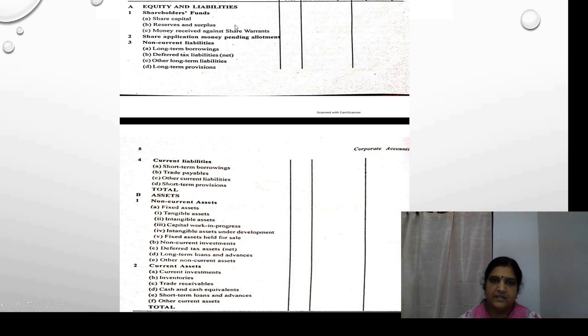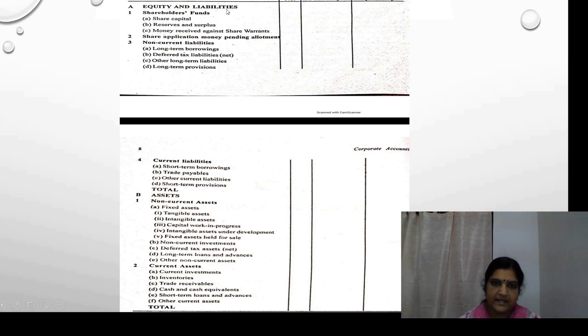So this is the format of the balance sheet of a company, and you have to study this format. At the top, we will write the name of the company, then the balance sheet as on a particular date. Then we will start with equity and liabilities. Now in case of horizontal form, the liability side will be the left hand side and the asset side will be the right hand side. But here it is a vertical form, so we will start with equity and liabilities.